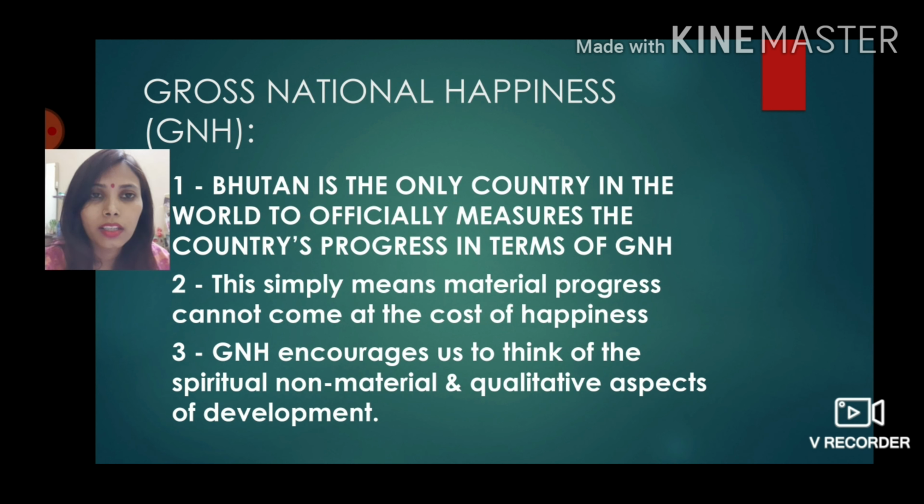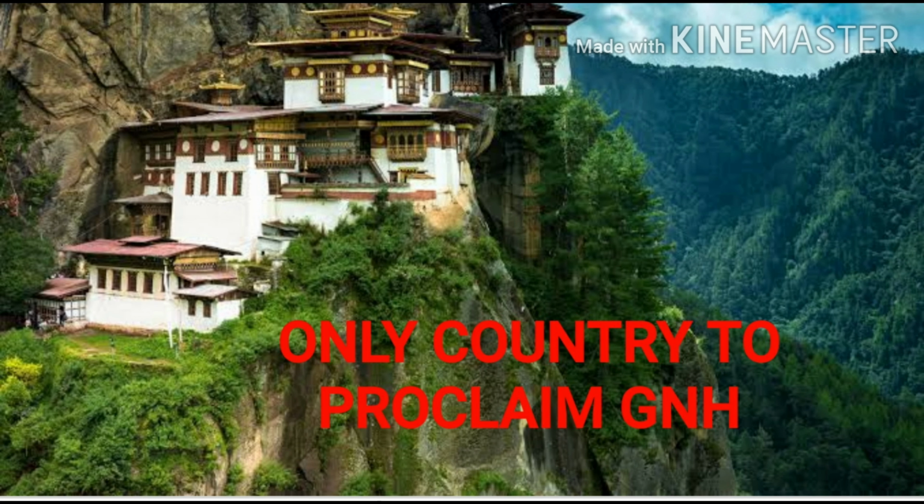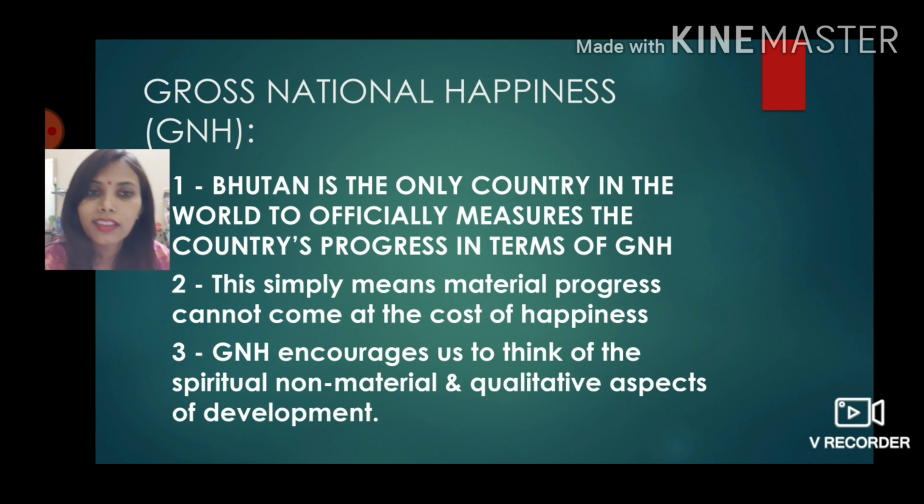Next is gross national happiness. So Bhutan, GNH. Gross national happiness is GNH. Bhutan is the only country in the world to officially measure country's progress in terms of GNH. Isn't that interesting? See, it's a nice thing. This simply means material progress cannot come at the cost of happiness. GNH encourages us to think of the spiritual, non-material, qualitative aspect of development.